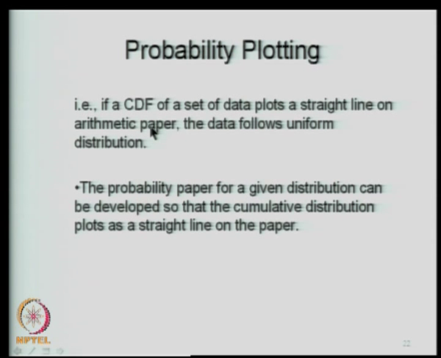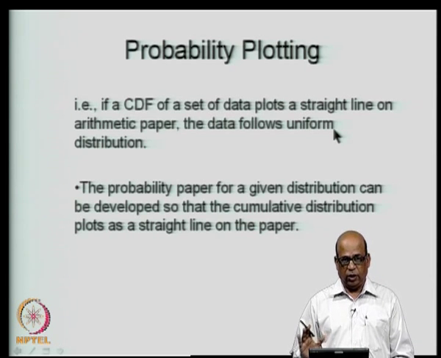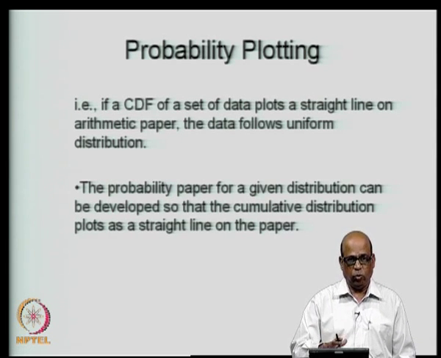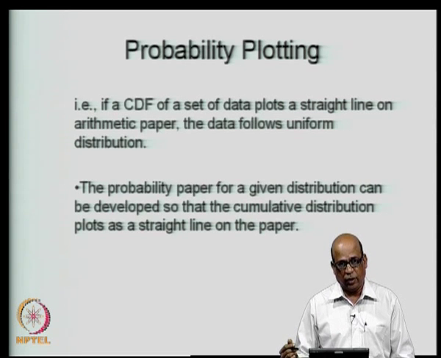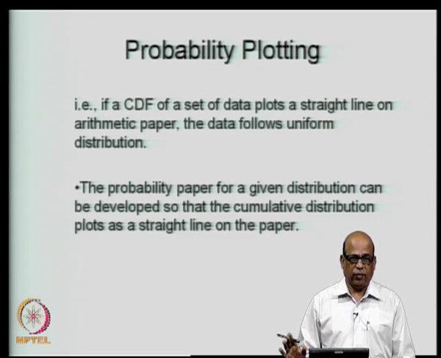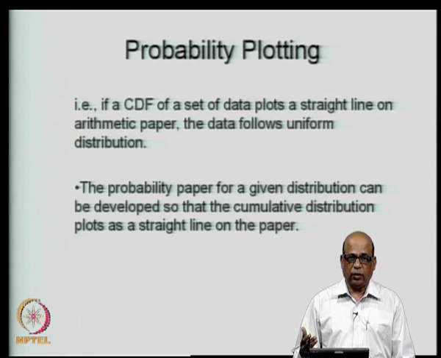So, if a CDF of a set of data plots as a straight line on arithmetic paper, that means we have not done any transformation of the scales, simply we have used the arithmetic graph paper and then we see that the CDF plots as a straight line. In that case, it is straight away a uniform distribution. However, for most other distributions, it will not plot as a straight line, and therefore, we construct